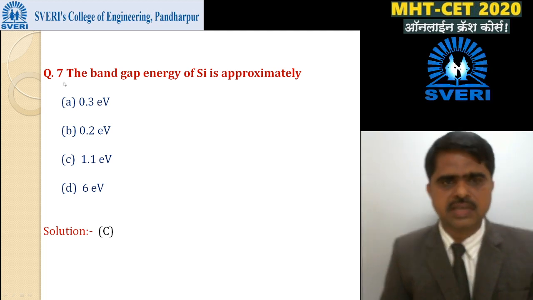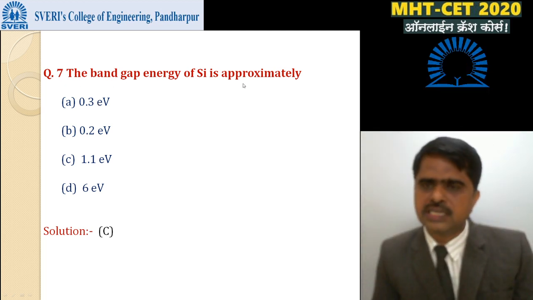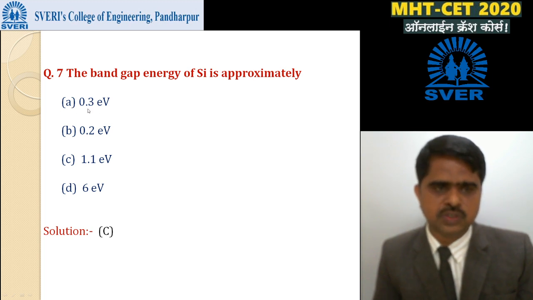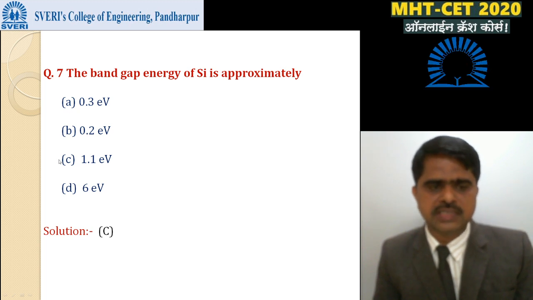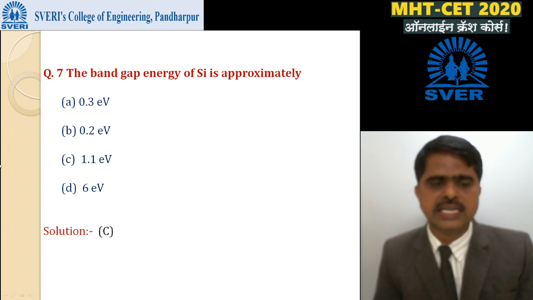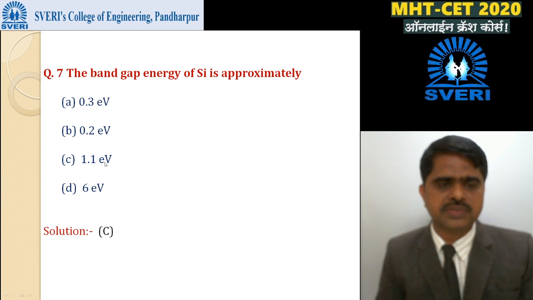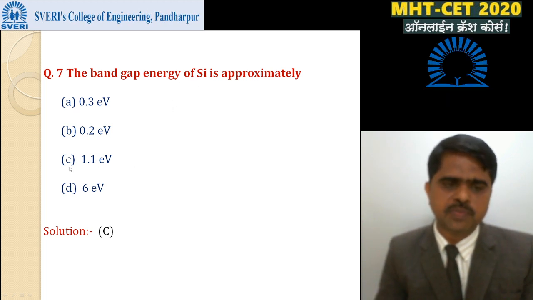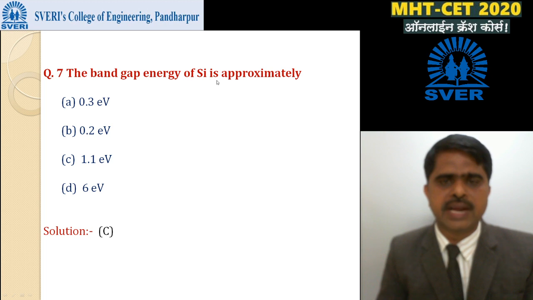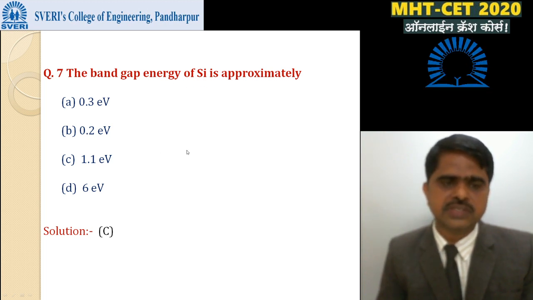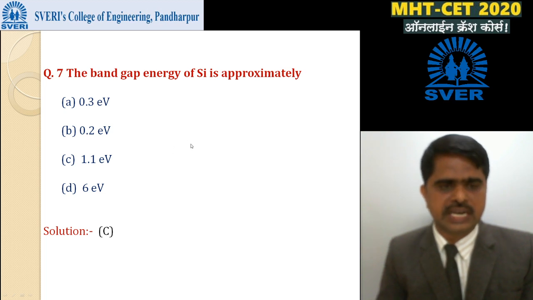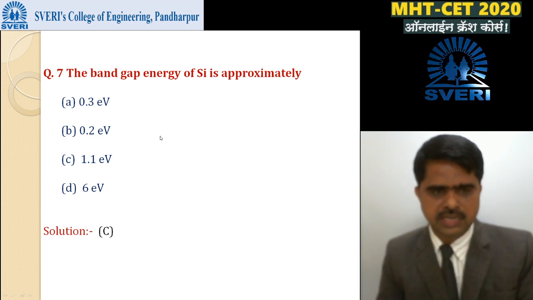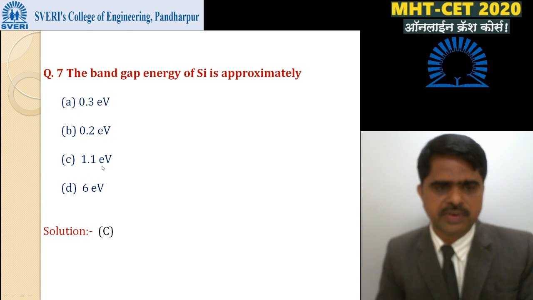MCQ number 7. The band gap energy of silicon is approximately: A option is 0.3 electron volt, B is 0.2 electron volt, C is 1.1 electron volt, and D is 6 electron volt. The correct option is C: band gap energy of silicon is 1.1 electron volt. And another similar type of MCQ: band gap energy of germanium is 0.74 electron volt. Okay, these two MCQs: silicon 1.1 and germanium 0.74.